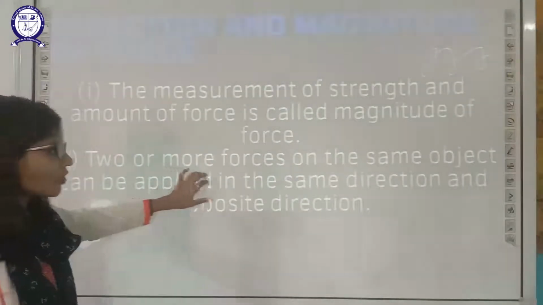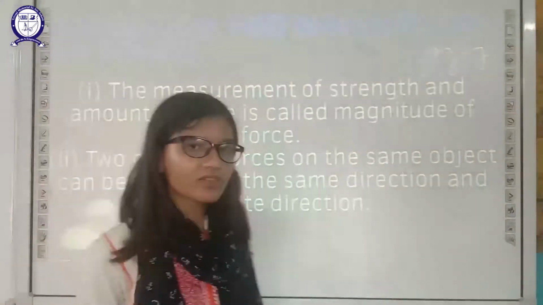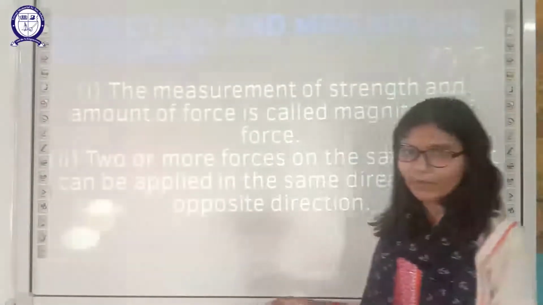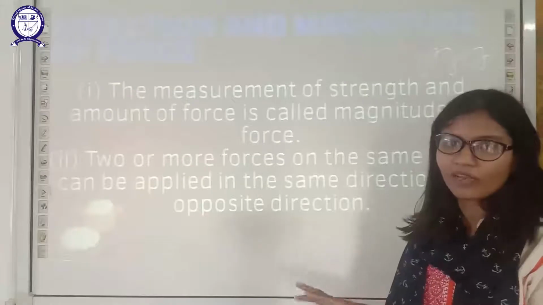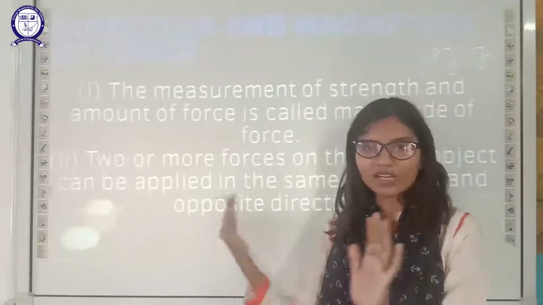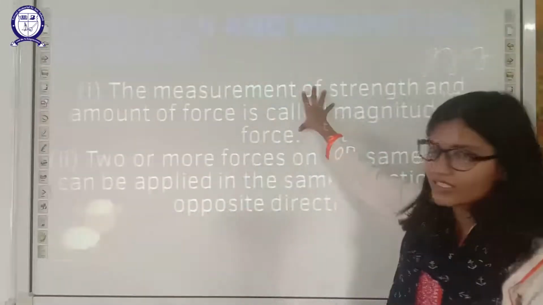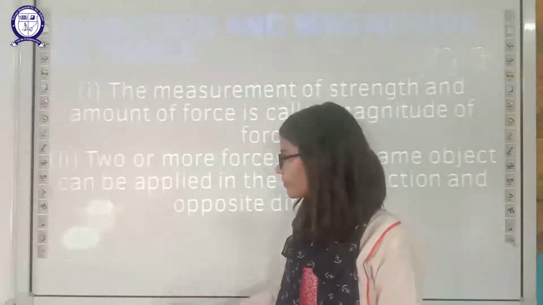Two or more forces on the same object can be applied in the same direction or in the opposite direction. This is the direction of the force, and this is the magnitude of the force.